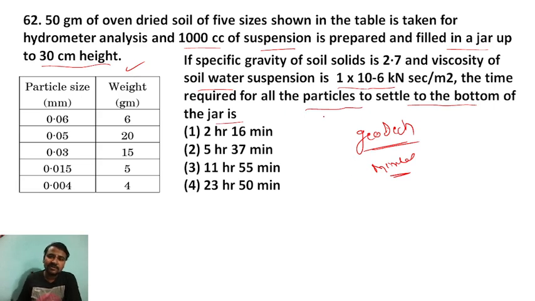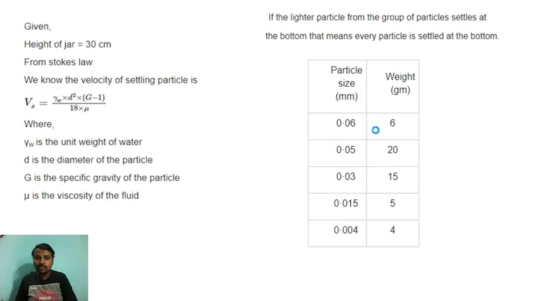So what have they given? They have given again the practical condition that they have conducted some experiment in the lab. So they have done hydrometer analysis. So 1000 cc. Let me tell you, we will discuss one by one. So the given height of the jar is 30 centimeter.